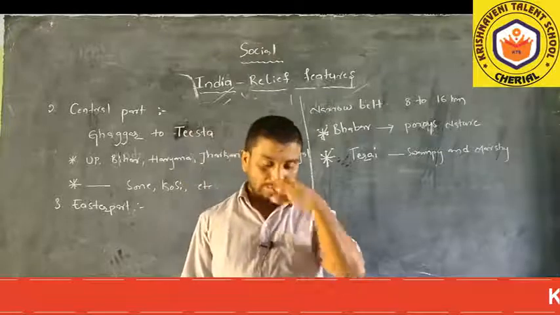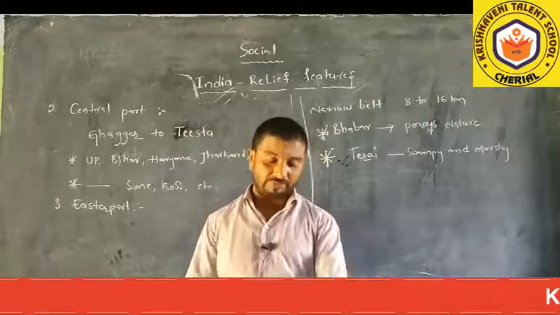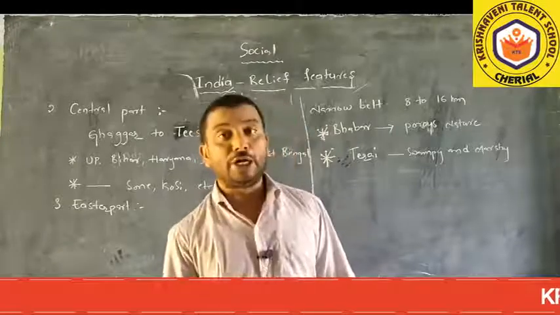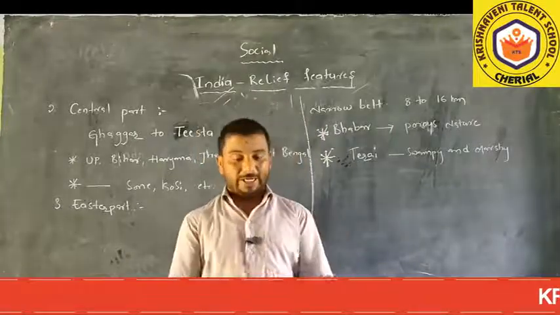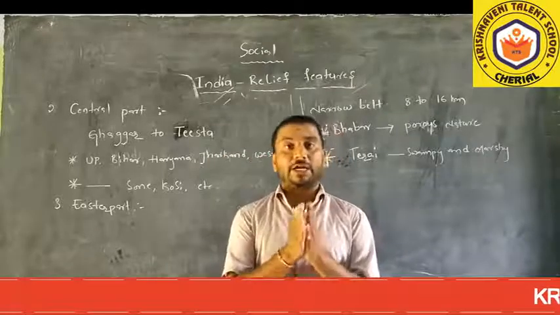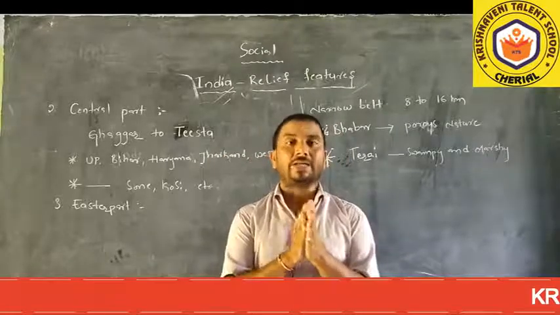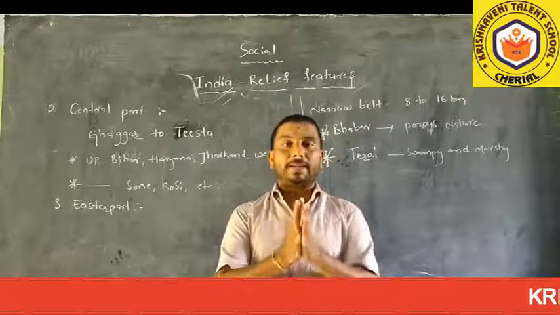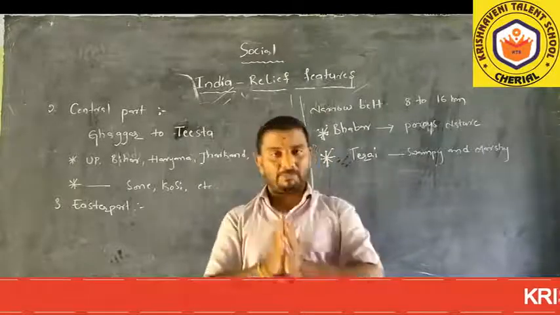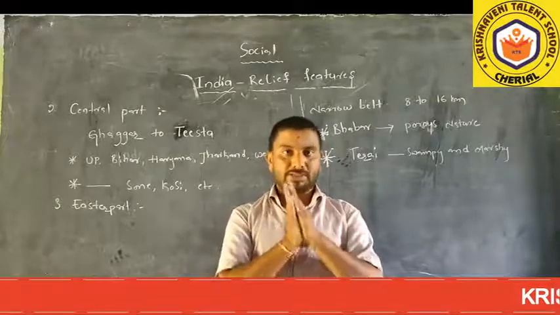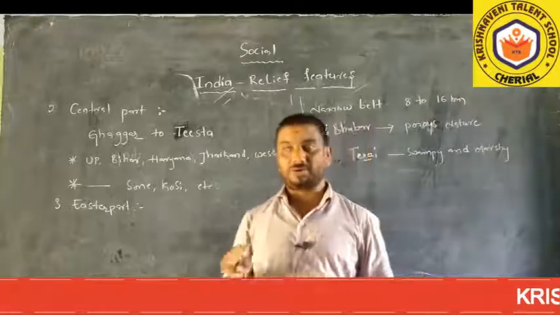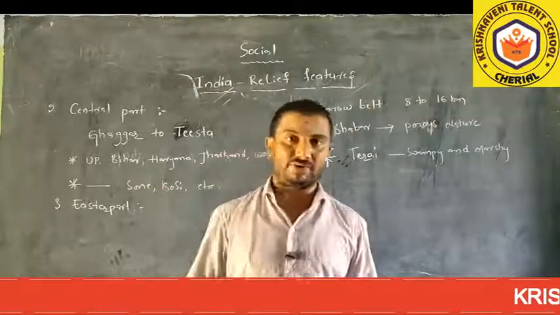So in the last class we discussed the importance of the Himalayan mountains and the Indo-Gangetic plains, and how the Indo-Gangetic plains were formed. They were formed by three major perennial rivers: Ganga, Indus and Brahmaputra. Indus or Sindhu, both are the same, as I said in the last class.